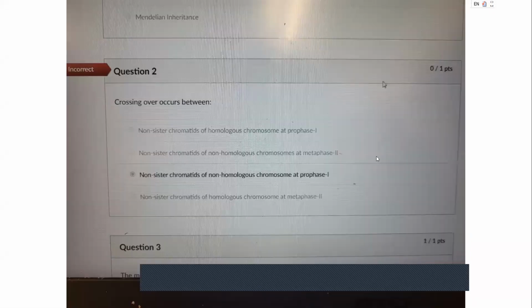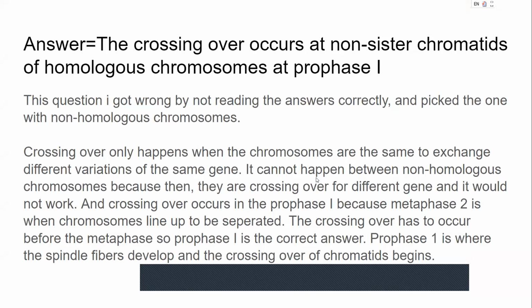So the first question is crossing over, for which the answer would be that crossing over occurs at non-sister chromatids of homologous chromosomes at prophase 1. I got this question wrong by not reading the answers correctly and picked the one with the non-homologous chromosome. Now, crossing over only happens when the chromosomes are the same, to exchange different variations of the same gene. It cannot happen between non-homologous chromosomes because then they're crossing over for different genes. It would really not work.